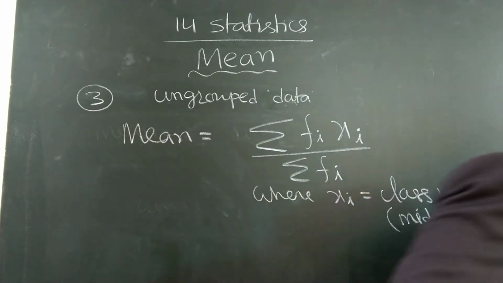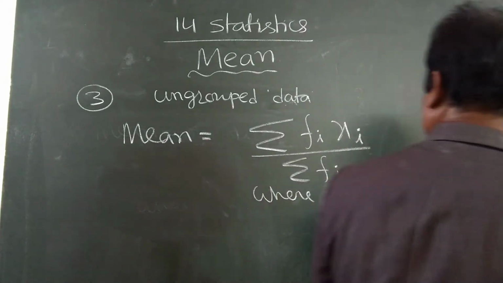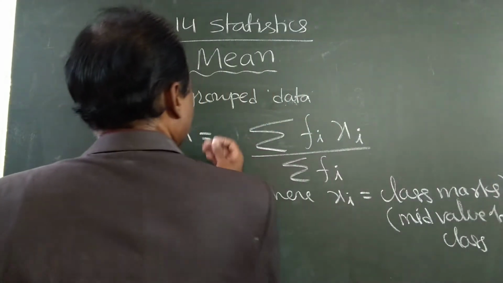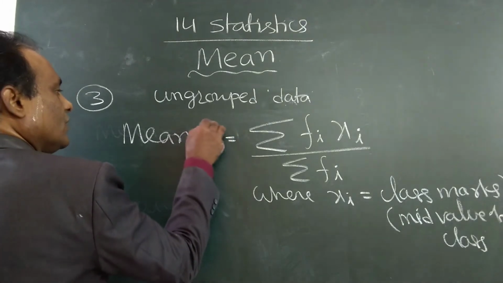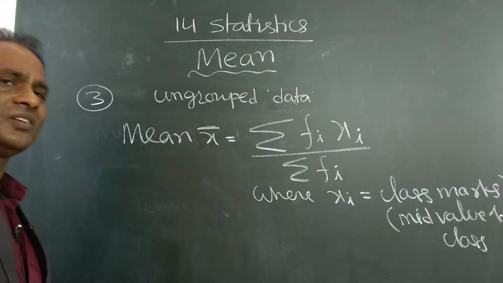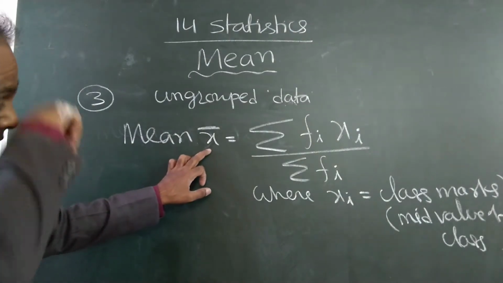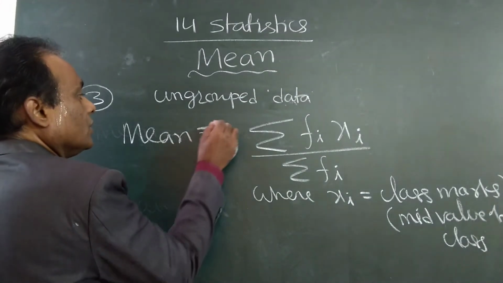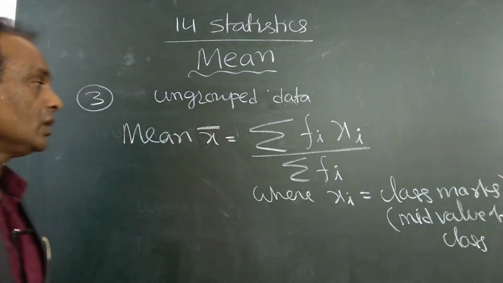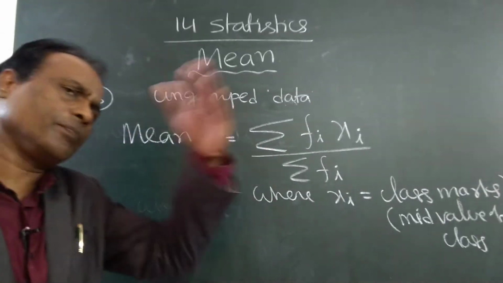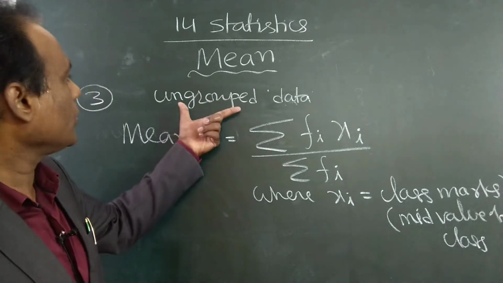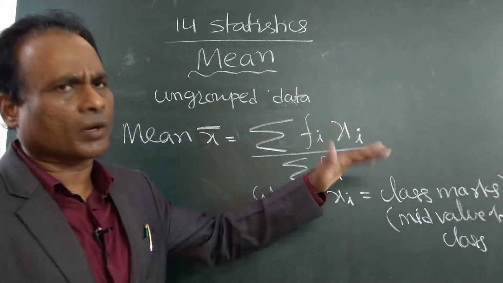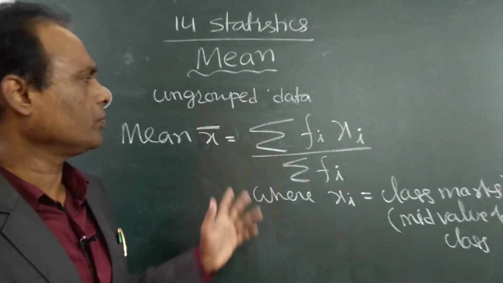Write this formula. And the mean also has one symbol. This is the symbol for mean: X bar. Just a symbol. So the mean formula, same as the previous one, is sigma Fi into Xi by sigma Fi. For group data also, the formula is similar to the previous one.